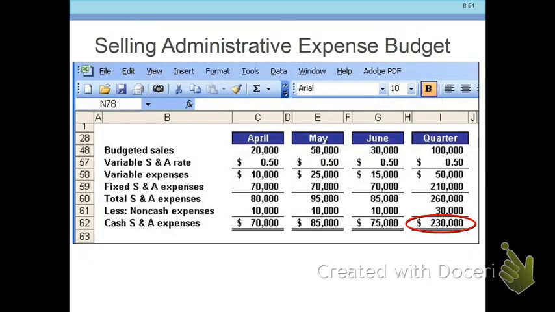So in April, we're going to have $70,000 that's going to go out for selling and admin expenses. We can do that for all of the months there. And our total cash expenses for the quarter for selling and admin expense are 230 grand.